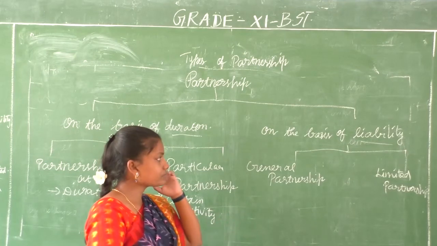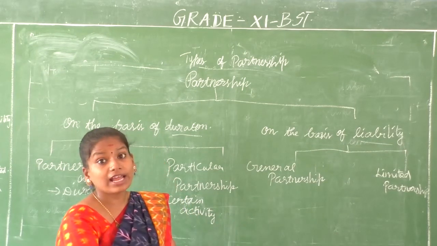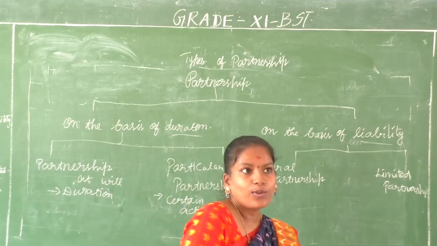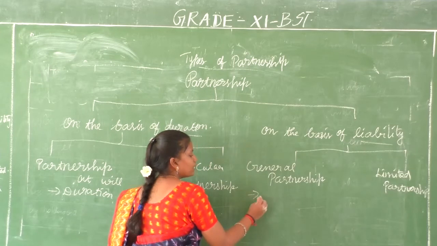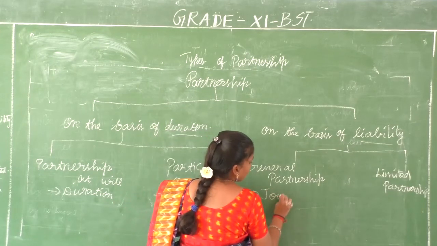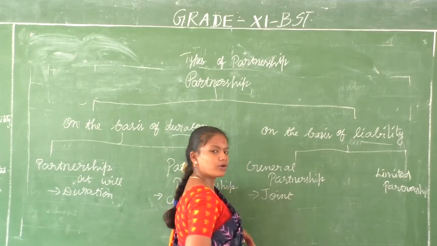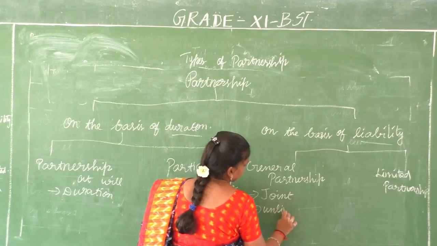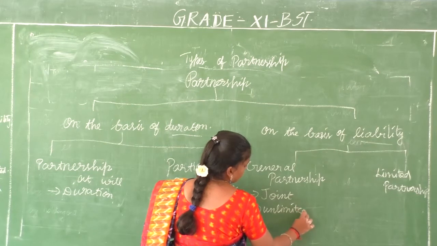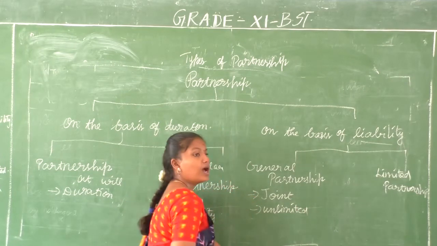That's it. Now, on the basis of liability, so we know that it is unlimited liability. Here even the liability is joint. Everybody has a liability. All the partners have a liability, and of course it is unlimited. Okay. It is unlimited, and what else?